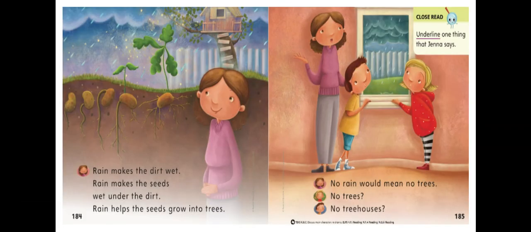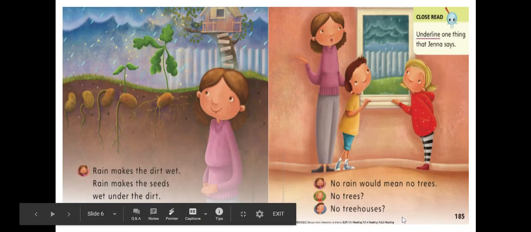On page 184, what do you see there? There's Mom, a picture of Mom, and you see seeds. Remember, we just did a project on seeds where you're trying to grow your own seeds into plants. Let's see what Mom tells us in this page of the story. "Rain makes the dirt wet. Rain makes the seeds wet under the dirt. Rain helps the seeds grow into trees."